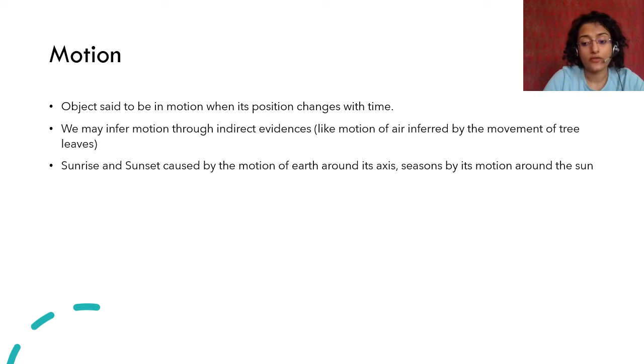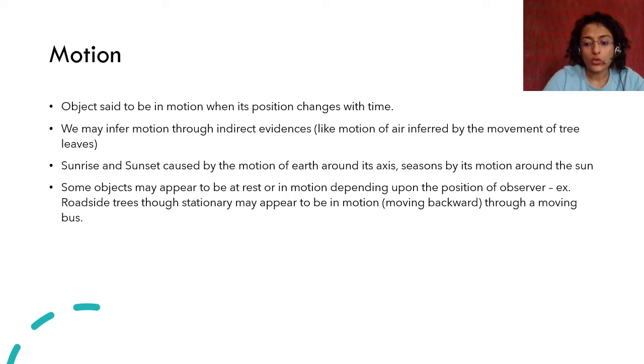Another case of indirect evidence is the fact that you can see sunrise and sunset, then you know that the earth is moving around its axis, that is why you can see sunrise and sunset, right? Seasons that you have are because of the movement of earth around the sun. Okay, these are indirect evidences. We are sitting on earth, so we cannot see the motion of the earth, but we can sense these through indirect evidences.